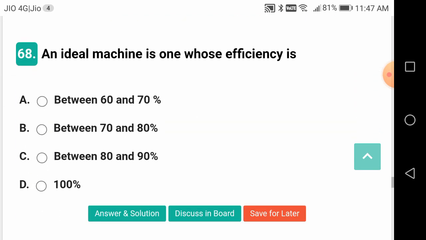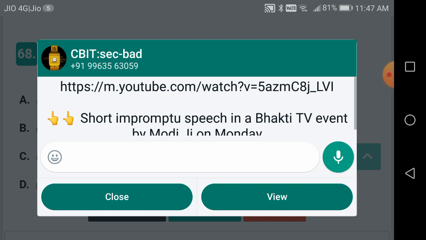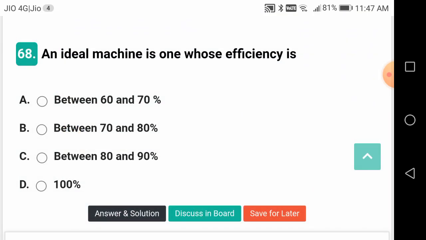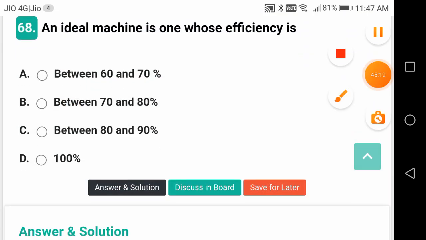An ideal machine is one whose efficiency is 100%.